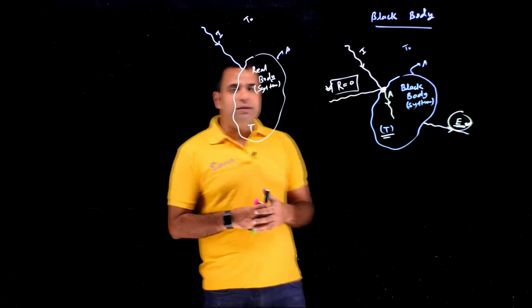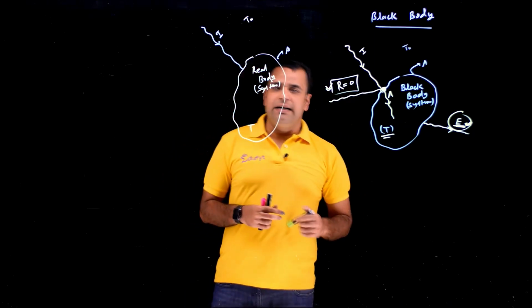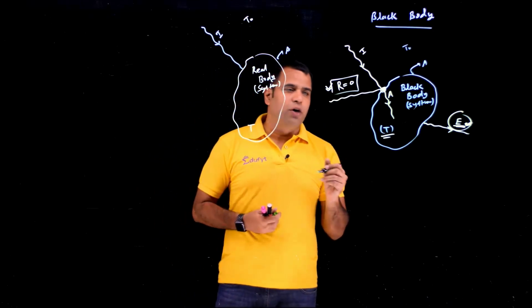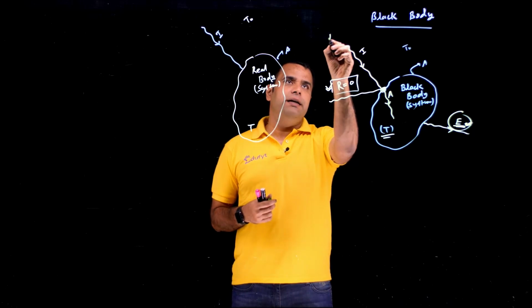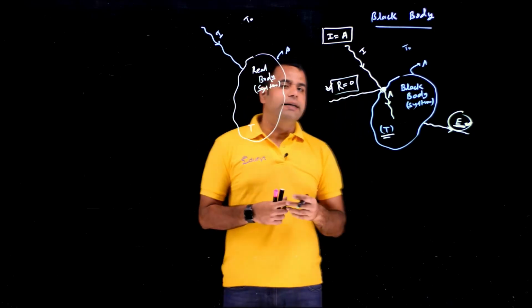That's when we will be able to compare between the real body and the black body. So let's say I is the energy which is incident upon the black body as well as the real body. In case of black body, everything gets consumed. So basically, in case of black body, I is equals to A. And value of R is 0.